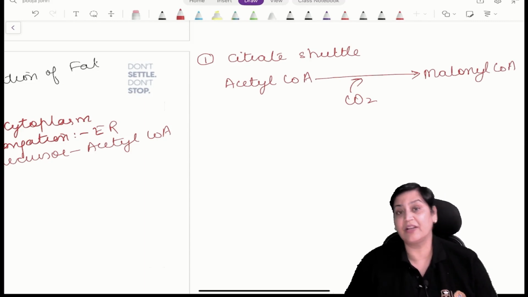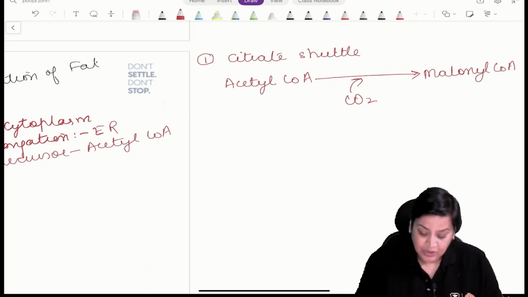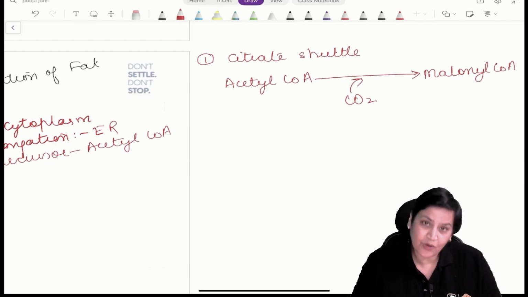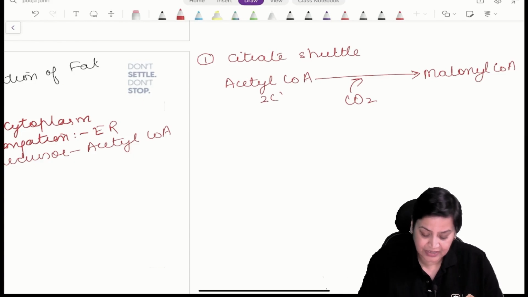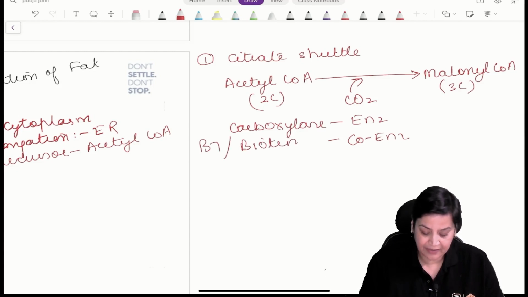Because the rest of the function is carried out by the fatty acid synthase complex. What are the prerequisites for this carboxylation? We are increasing one carbon atom from 2 to 3. We require the enzyme, which is carboxylase, and the coenzyme, which is biotin, vitamin B7.